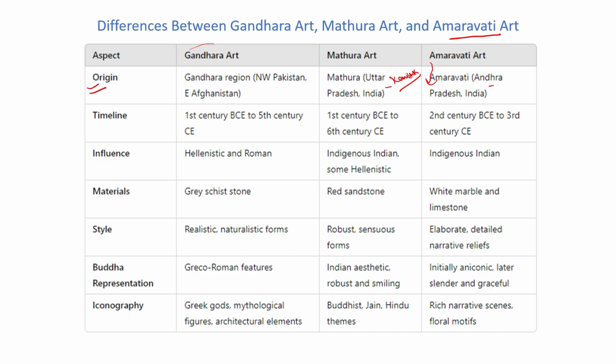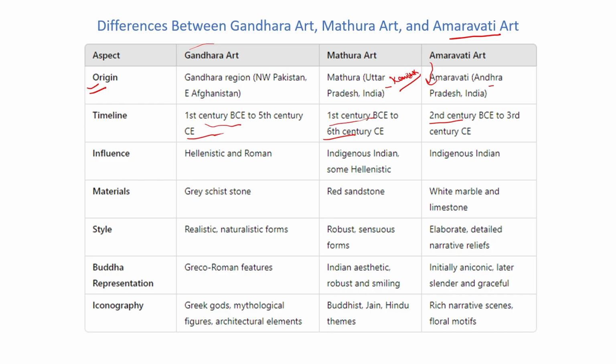The Gandhar art originated from the Gandhar region, the Mathura art originated from Mathura, and the Amravati art started from Andhra Pradesh. When these arts started: the Gandhar art from 1st century BC to 5th century AD, the Mathura art 1st century BC to 6th century AD, and the Amravati art 2nd century BC to 3rd century AD. The influence in Gandhar art is Hellenistic and Roman style. In Mathura art, Hellenistic and indigenous style, and Amravati art is totally influenced by the indigenous Indian style.